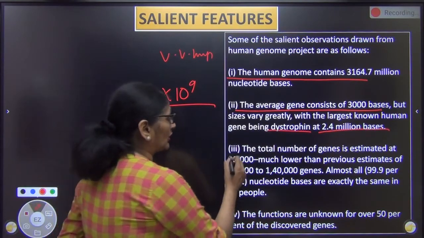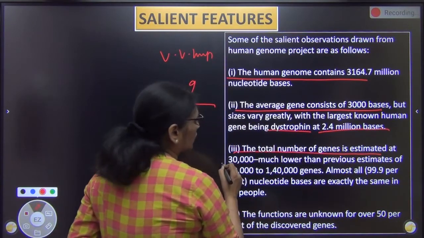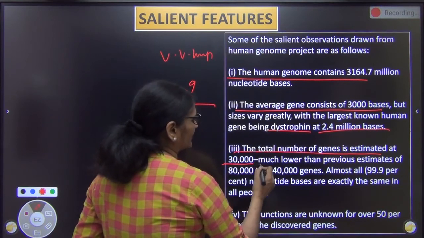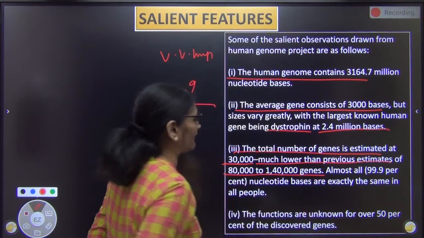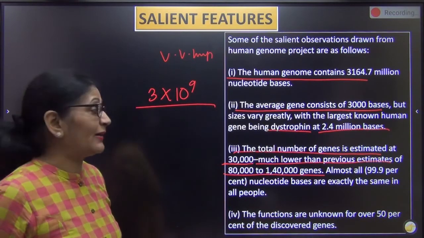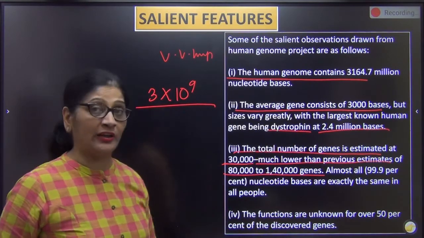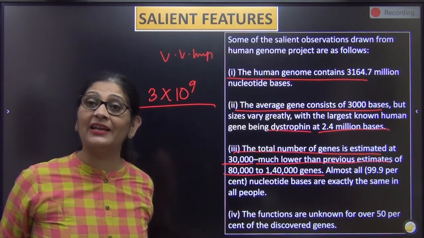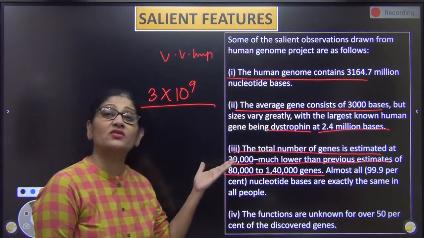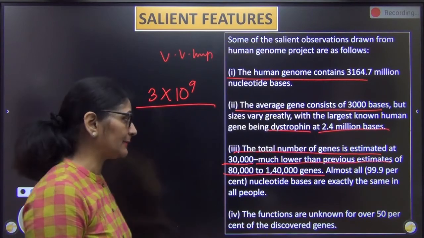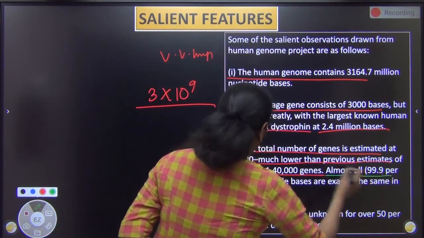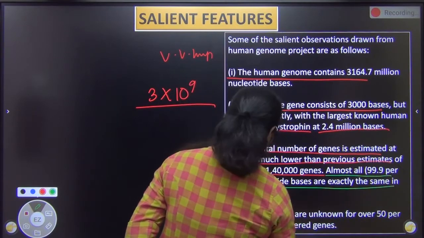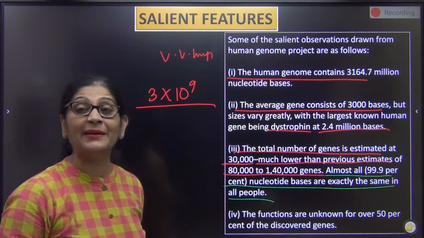Third, the total number of genes was much lower. It was approximately 30,000, much lower than the estimate. हम लोग पहले सोचते थे we must be having approximately 80,000 to 1,40,000 genes. That was something we had imagined. But what we found out was it was much less. It was just 30,000. Almost 99% of the nucleotide bases are exactly the same. 99.9.